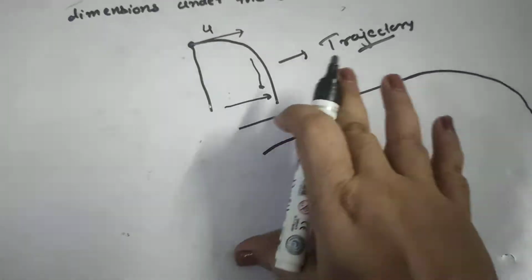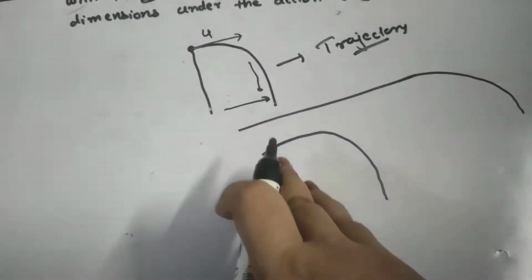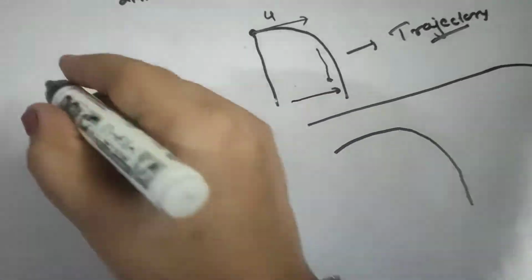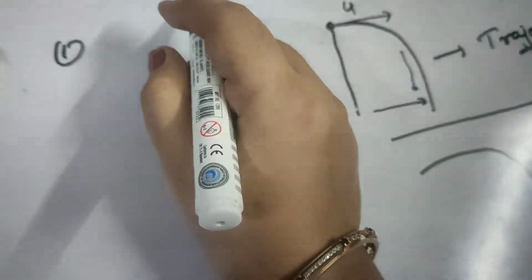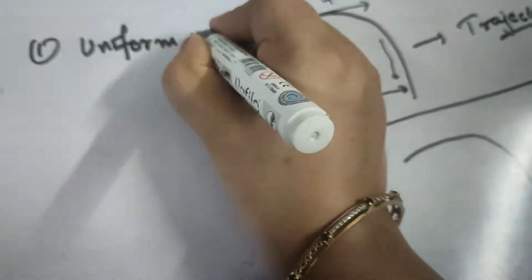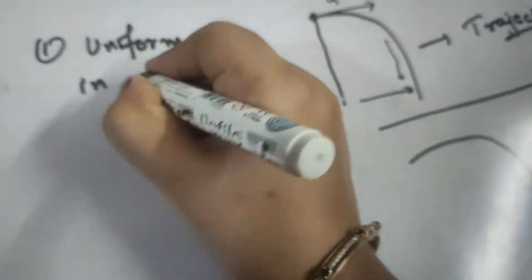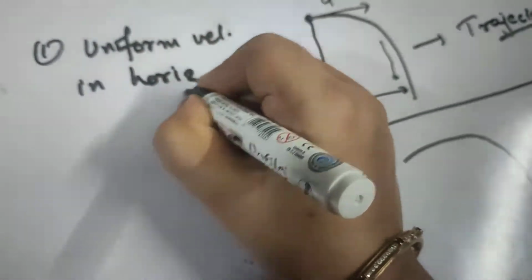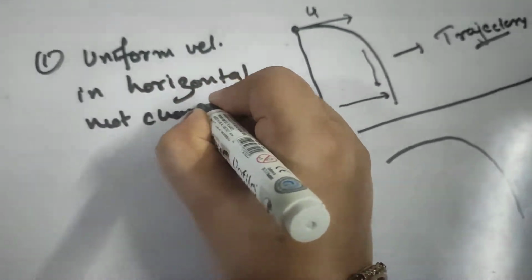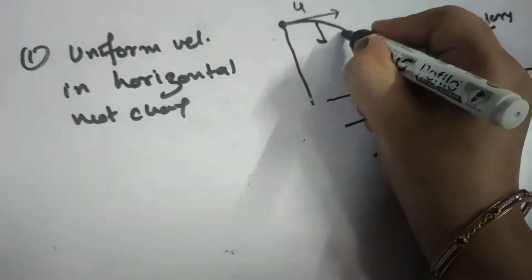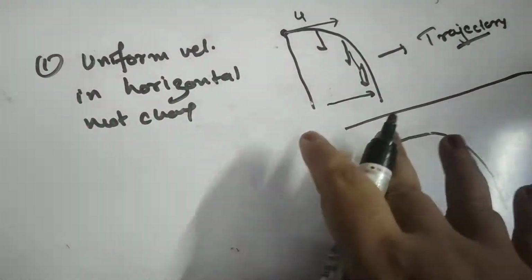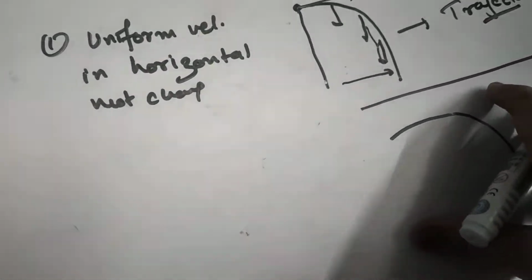So this all shows that the particle is moving under the effect of two velocities. First, uniform velocity in the horizontal direction, which is not changing, right? And the second one is vertical velocity, which is changing, which can increase or decrease depending upon the trajectory to be followed.